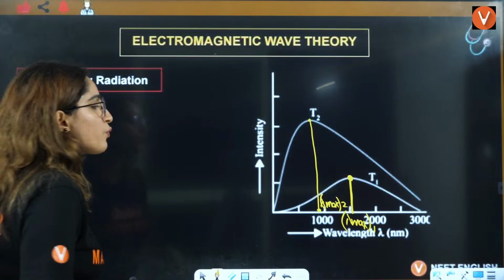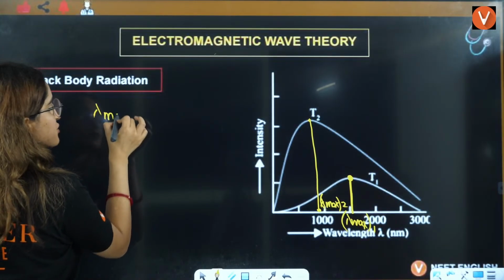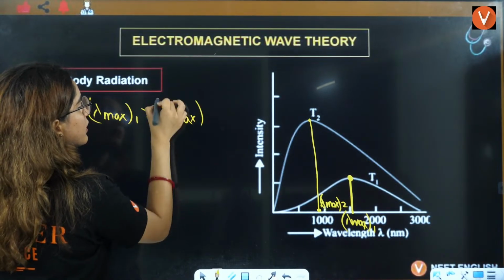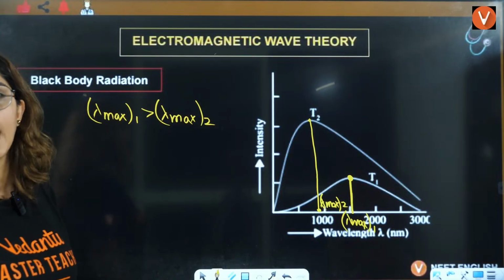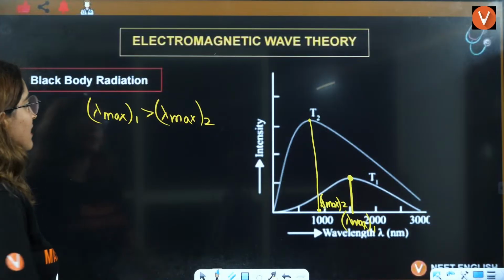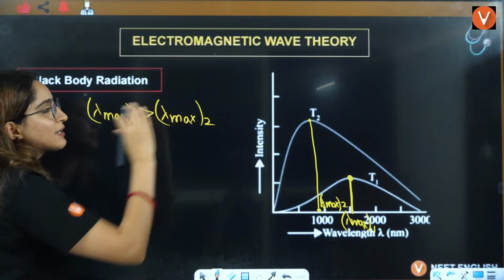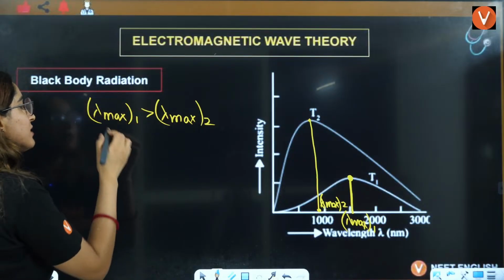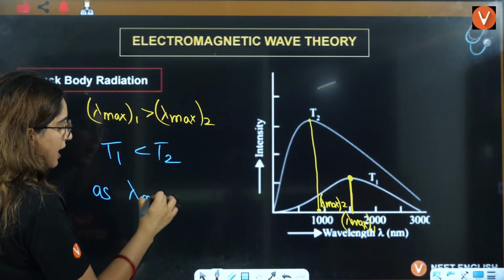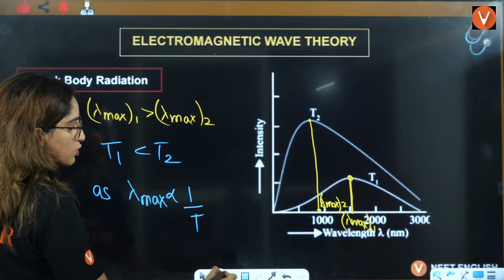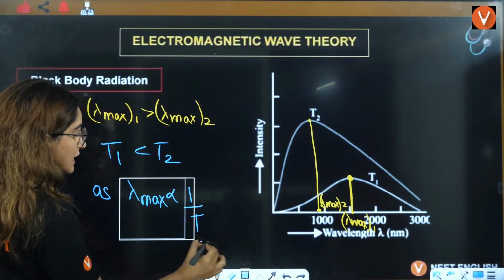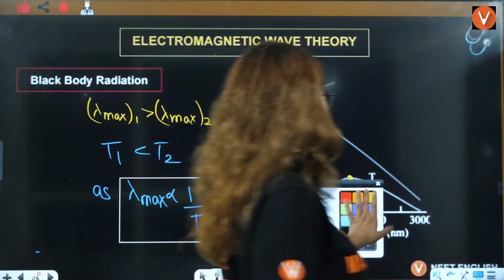So we can say lambda max of 1 is greater than lambda max of 2. Can we say that from this? If lambda max of 1 is greater than lambda max of 2, that means temperature of 1 will be less than temperature of 2, as lambda max is inversely proportional to the temperature. Students, tell me if that is clear or not. This is where they will ask you the question.